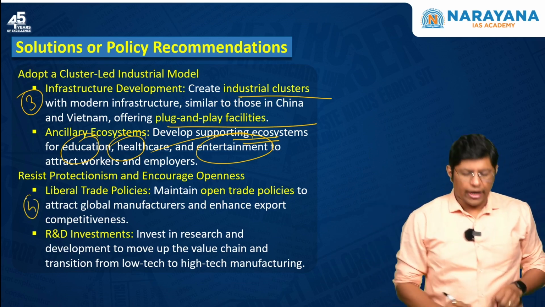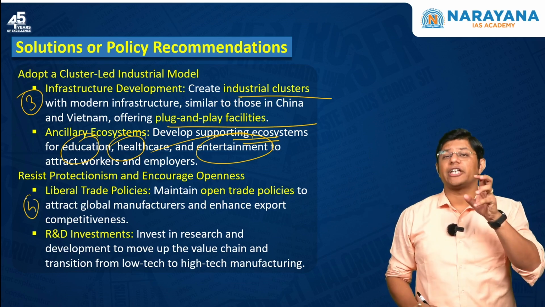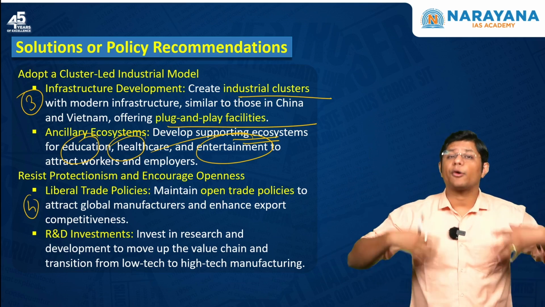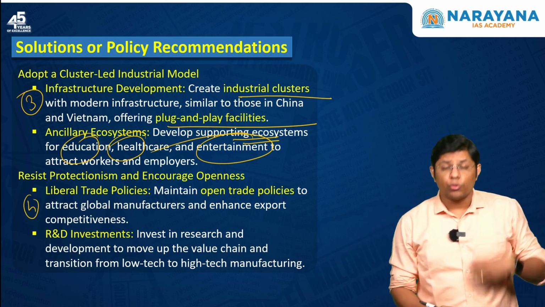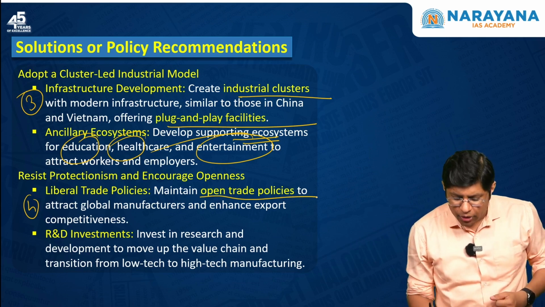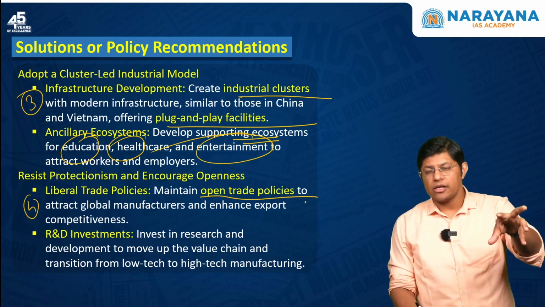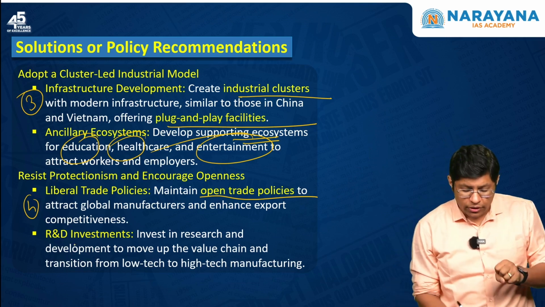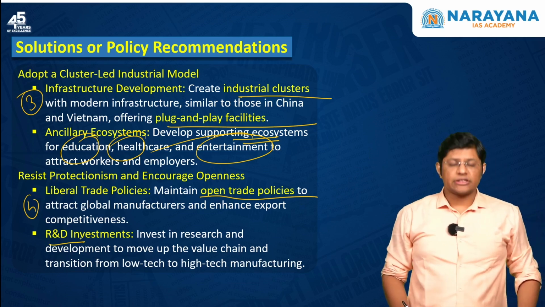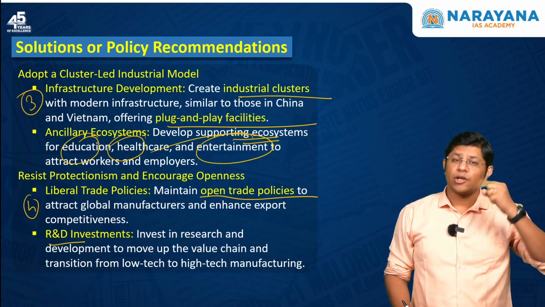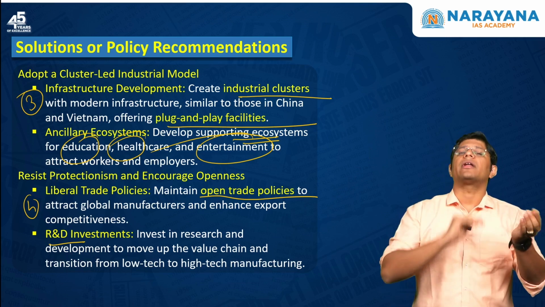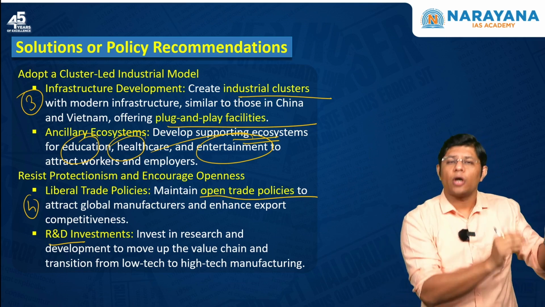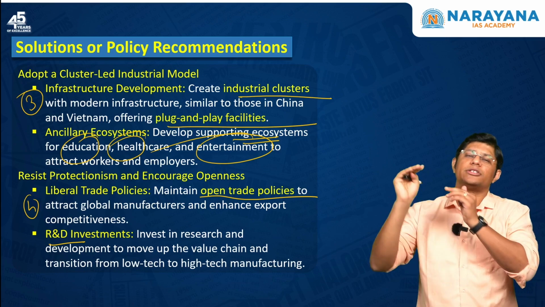The fourth, as I told you, is to resist protectionism, which means you have to welcome competition, right? You have to maintain open trade policies so that global manufacturers can be attracted. At the same time, you also need to invest in research and development. Only through research and development can we make a swift transition from low technology to high technology products, right?